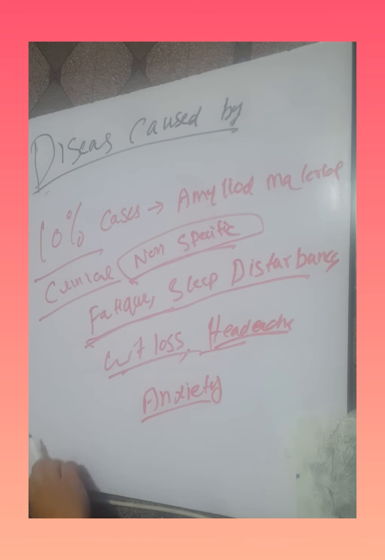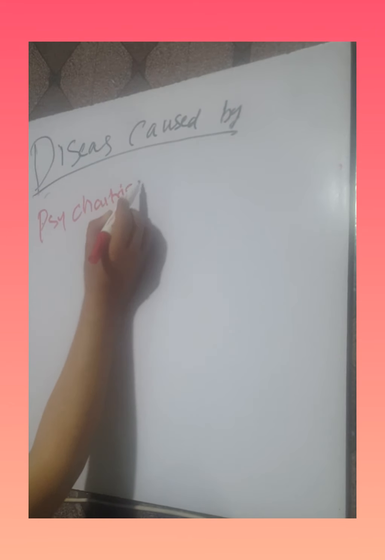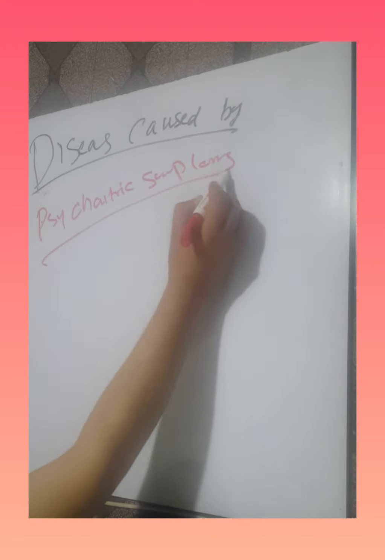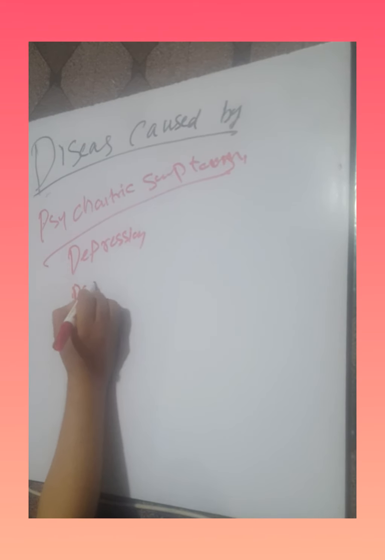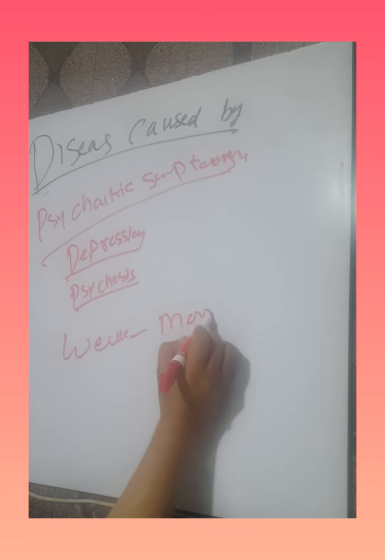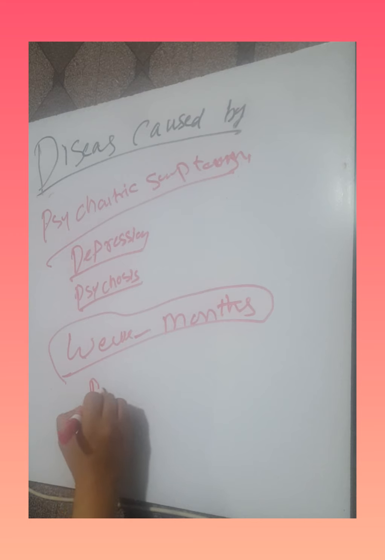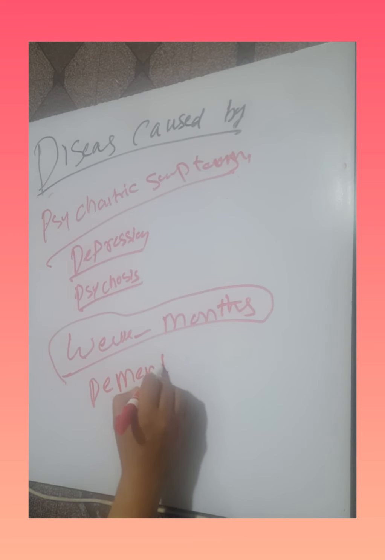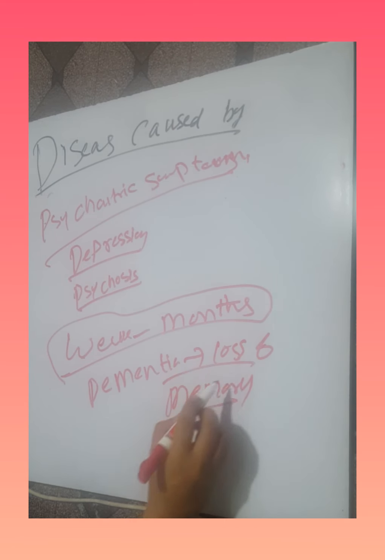Psychiatric symptoms may also occur, that is depression, psychosis, or other symptoms. The symptoms of Jakob disease last from weeks to months. Dementia may also occur, that is loss of memory.